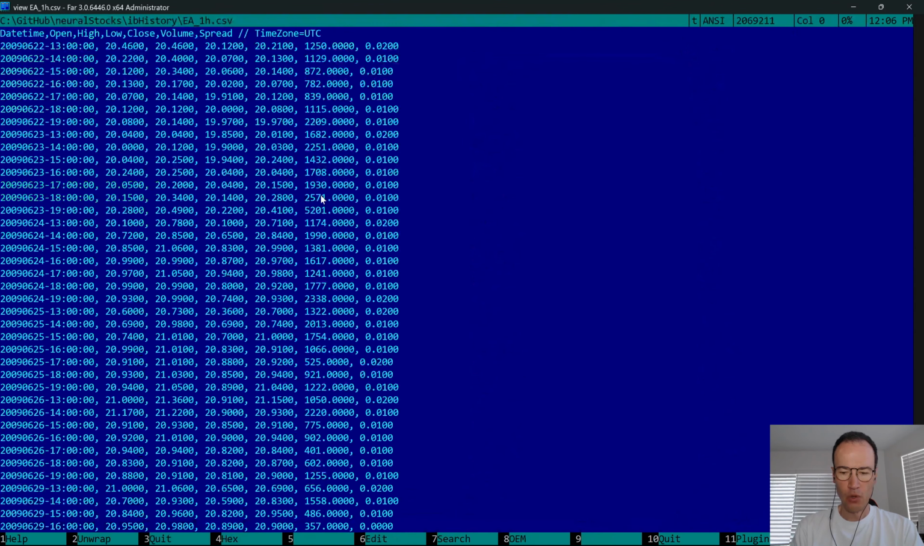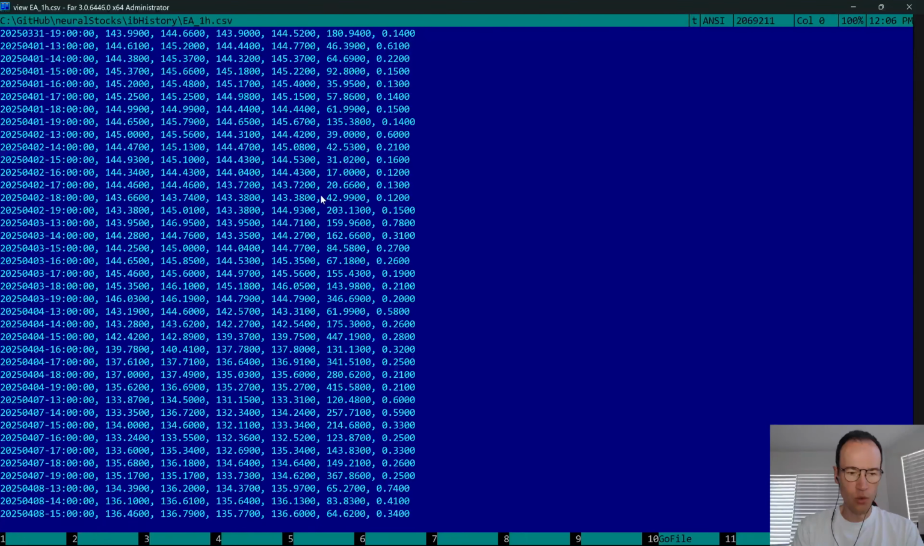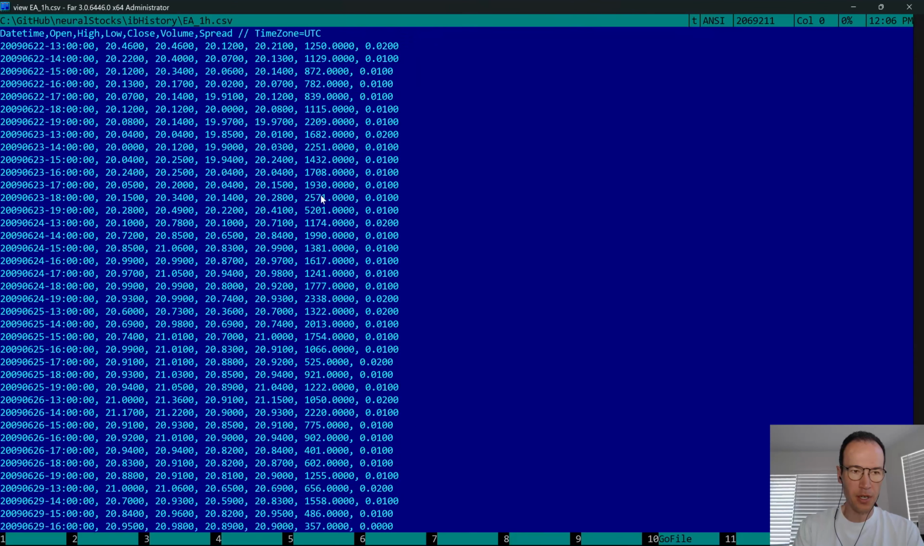And for each stock, I have 1 hour bars. They start from 2009 and they end at 2025. So I have about 16 years worth of data. For every hour, I have opening price, the maximum and the minimum price, the closing price. I also know how many stocks traded. And I know the spread. The spread is the difference between buying and selling, because you always buy more expensive than you sell.